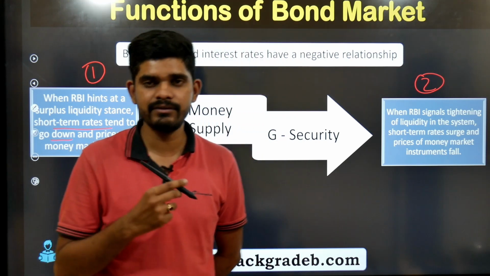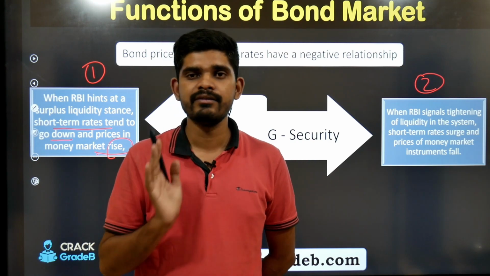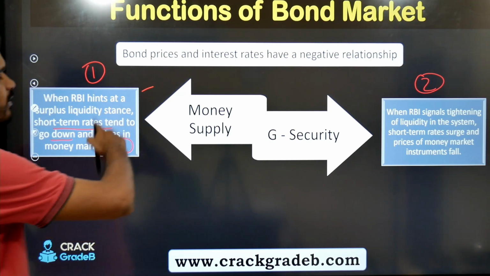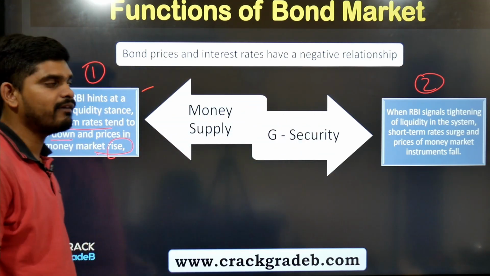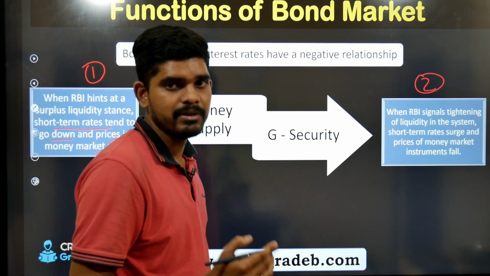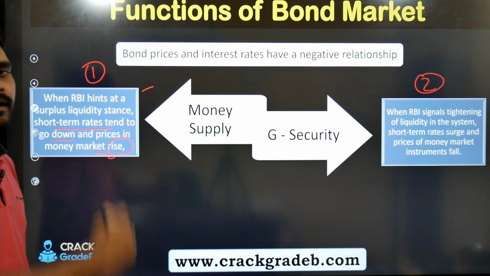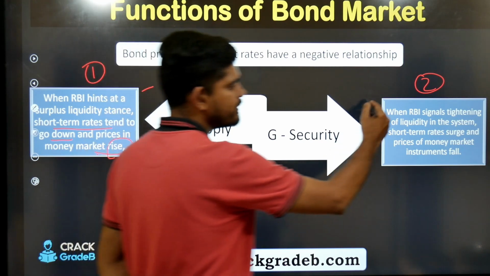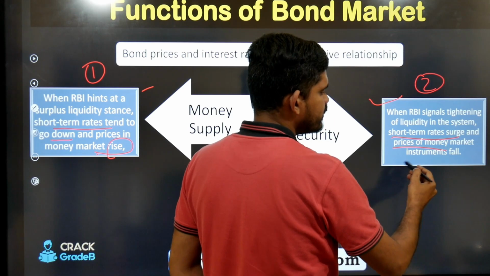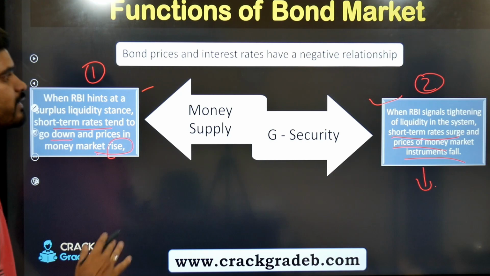So the opposite thing happens. Again, the theory of demand and supply will come into play, and things will happen in the opposite direction. When there is a situation where there is less liquidity in the market, and RBI is going to infuse liquidity, then the short-term rate will surge and the price of money market instruments will come down. I hope this is clear.